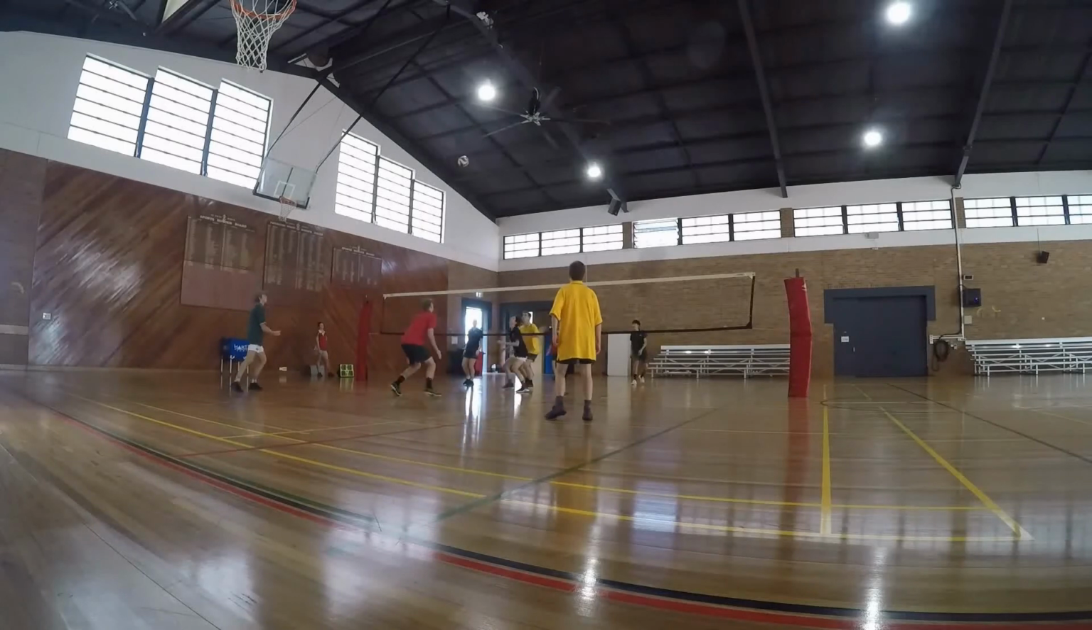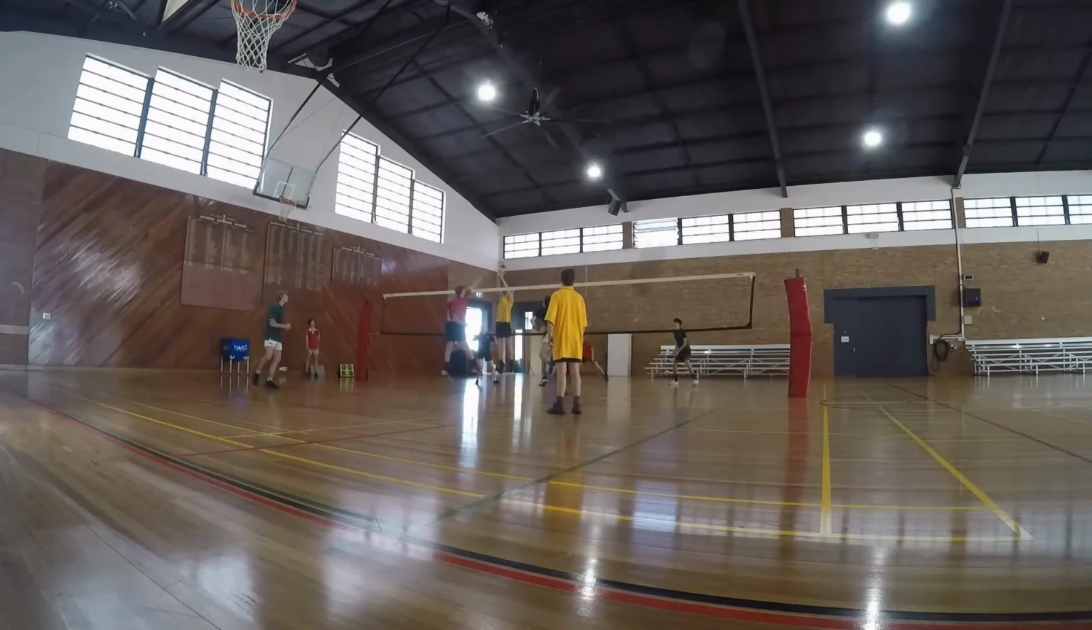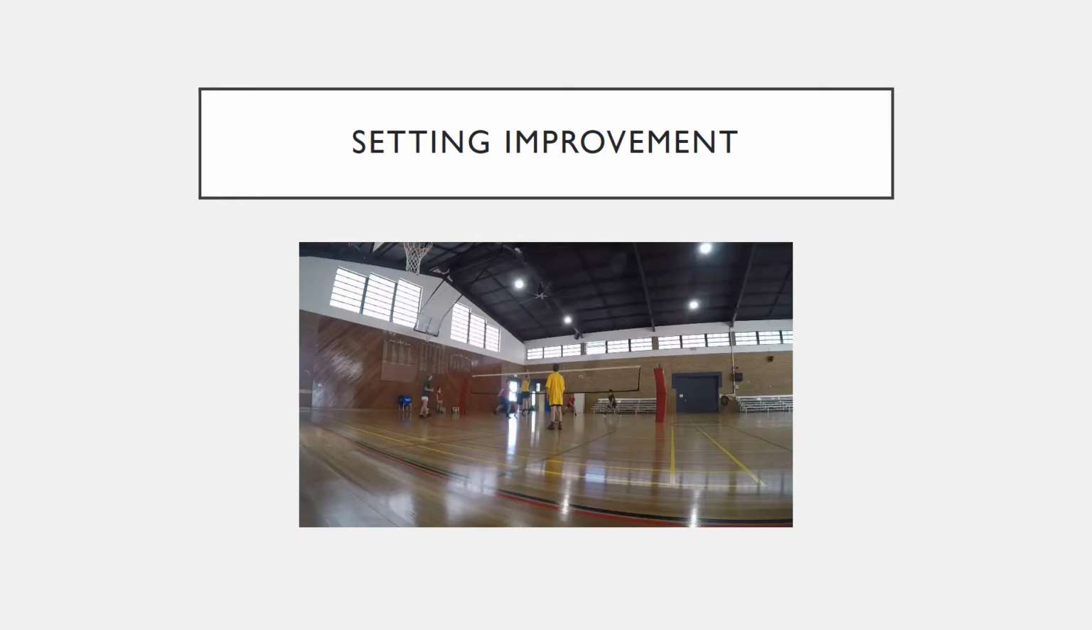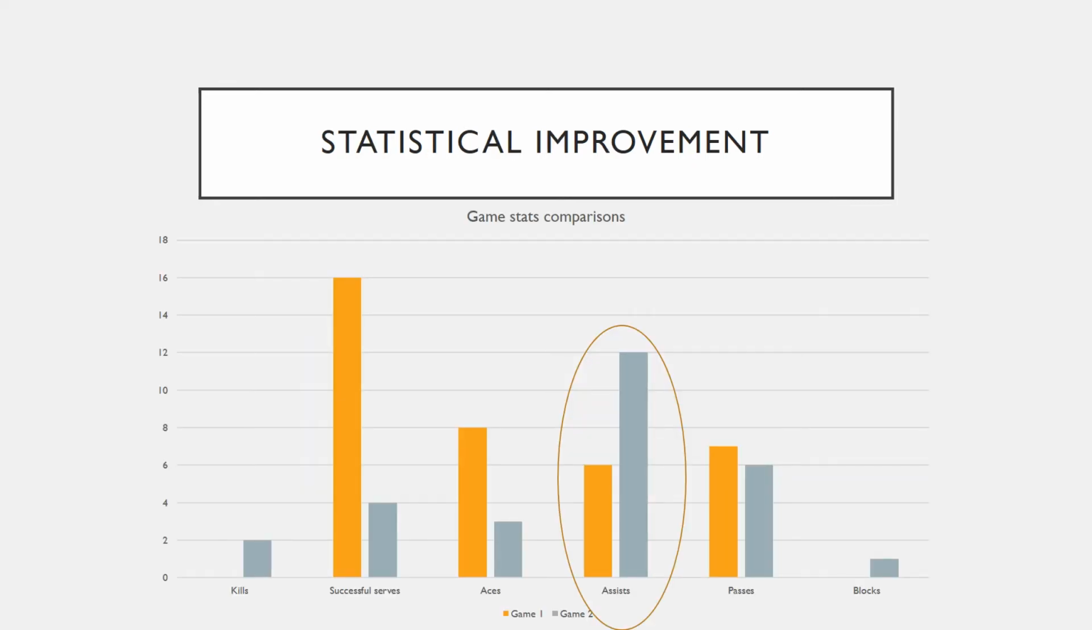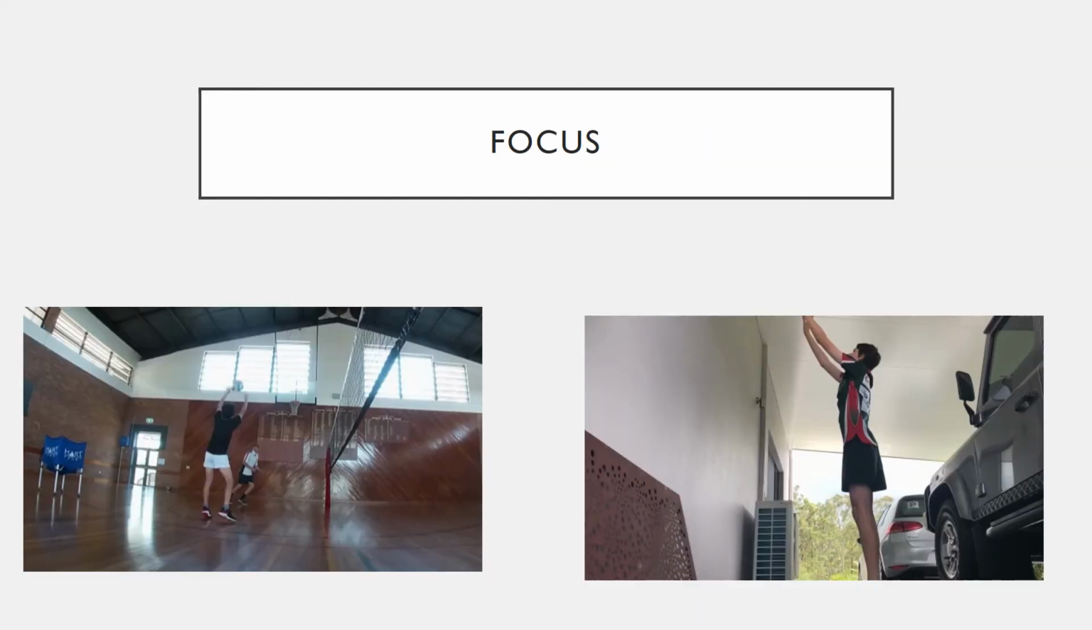Improvement is also noted in my setting. I am now able to consistently place accurate sets for our hitters to get behind. This is evident in the statistics as my assist totals doubled from 6 to 12. The improvement in my setting is attributed to a number of different aspects of my training program, due to the high focus I place upon it as my position's main role.